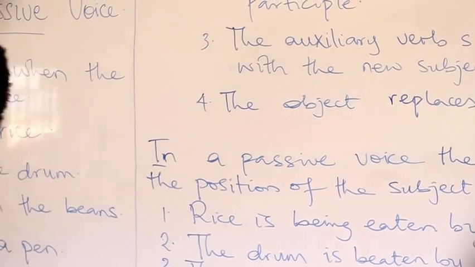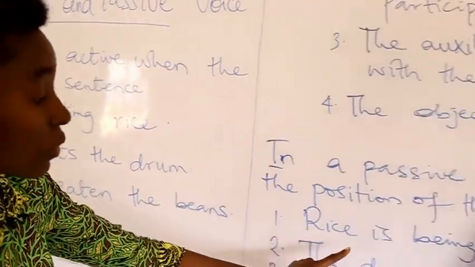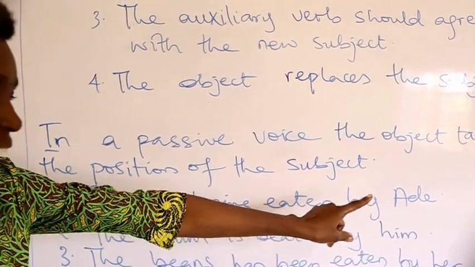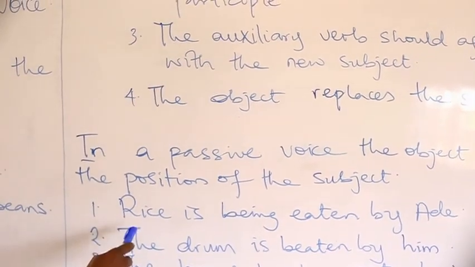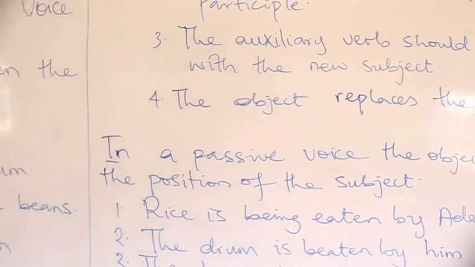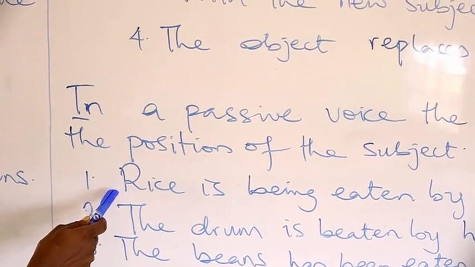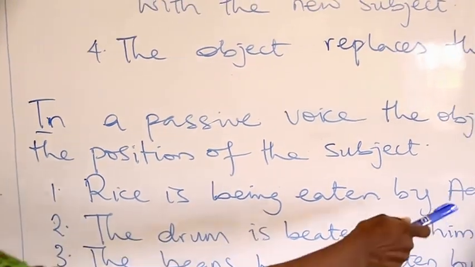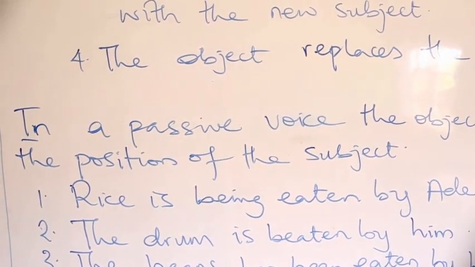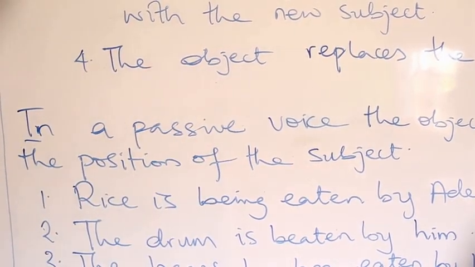Number one. Rice is being eaten by Ade. You will notice that in this sentence, Ade has taken the position of the object.